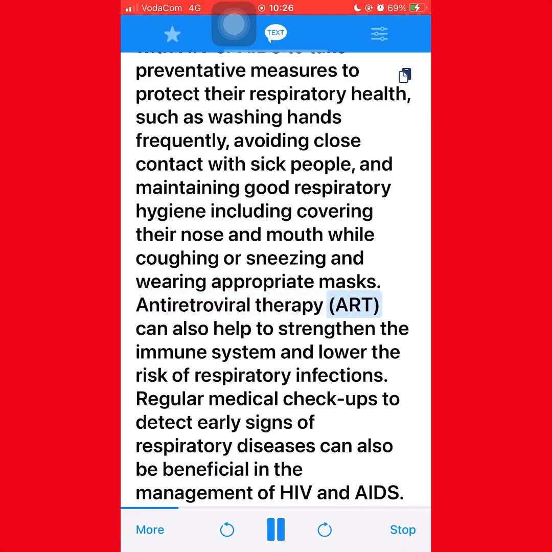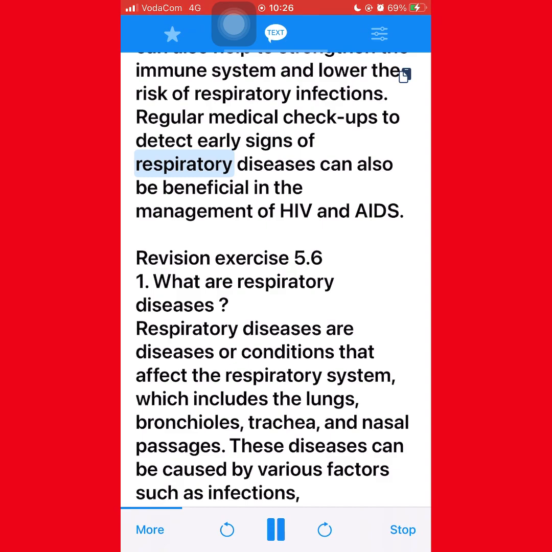Antiretroviral therapy, ART, can also help to strengthen the immune system and lower the risk of respiratory infections. Regular medical checkups to detect early signs of respiratory diseases can also be beneficial in the management of HIV and AIDS. Revision Exercise 5.6.